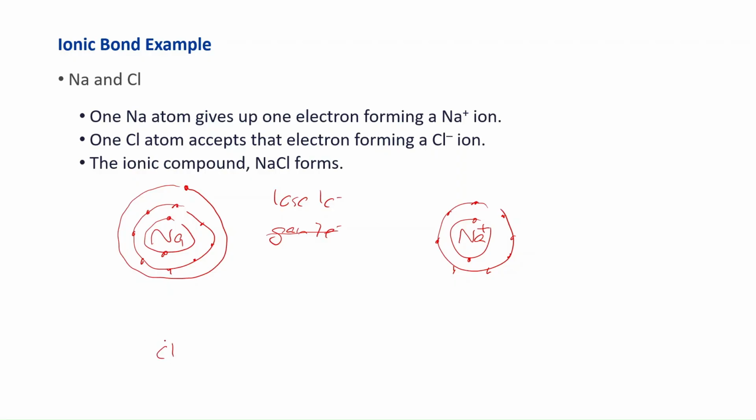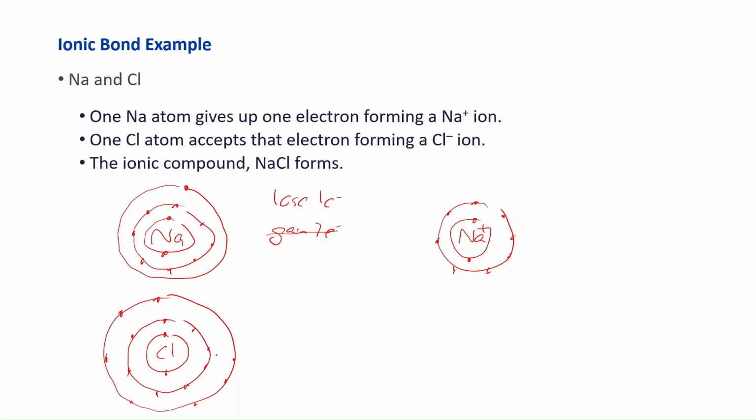You can look it up in the periodic table. Okay? So you have 2, now we have 8, now you have 7. Just like sodium, it has 2 choices.